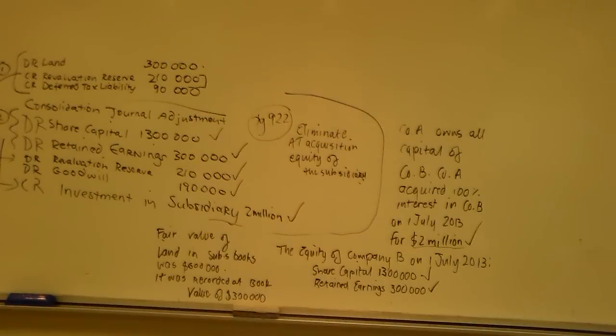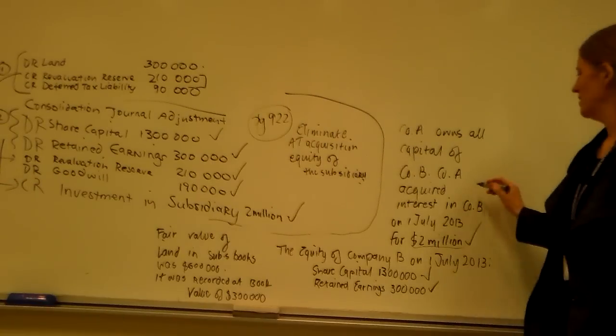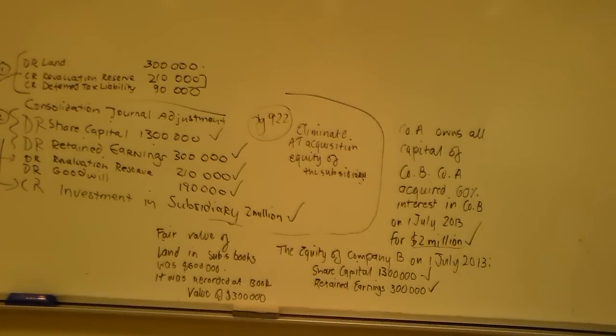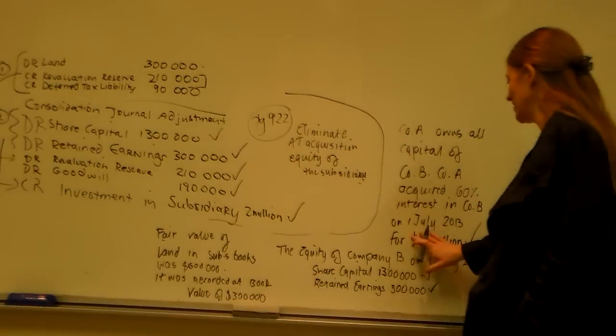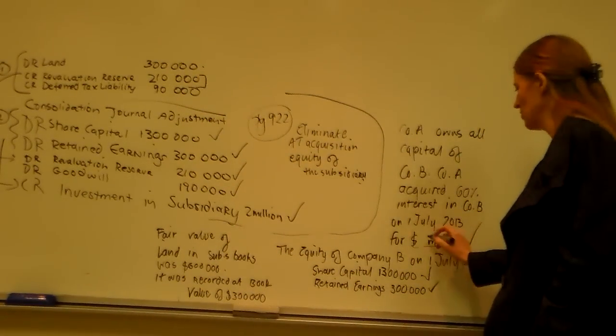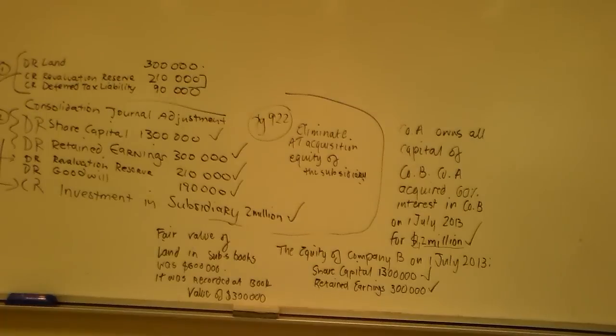Okay, happy with that? What if I now said to you that company A acquired, let's say, a 60% interest in company B? So let's say it paid not 2 million but, in fact, 1.2 million. How do you think the journal entry might change?